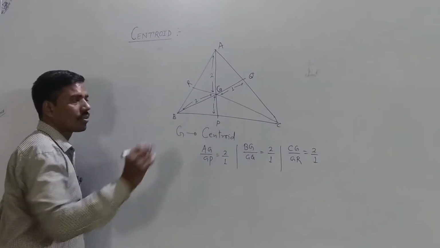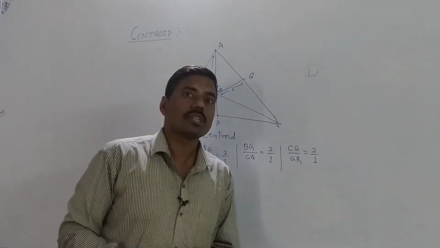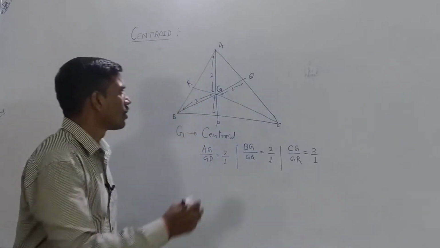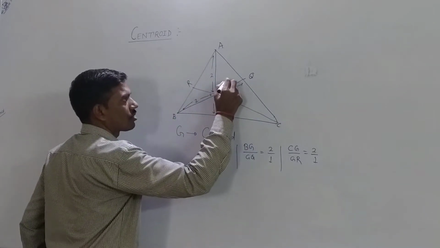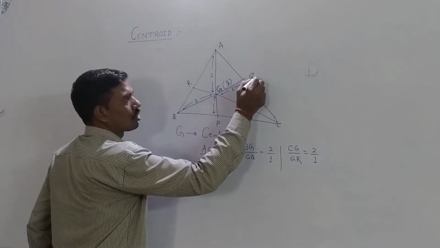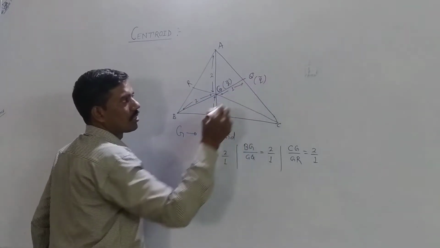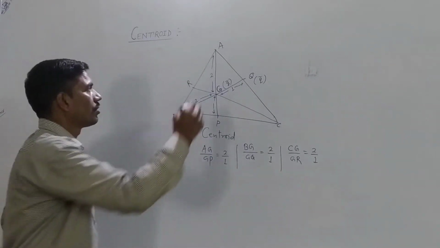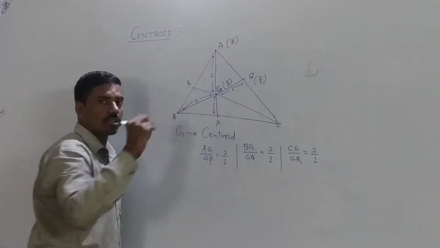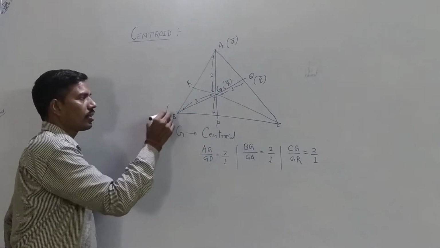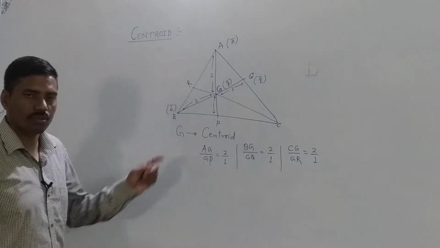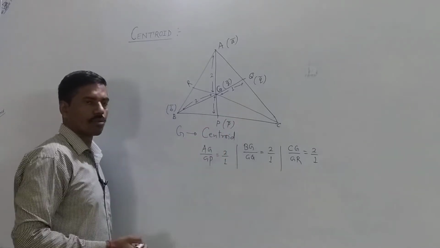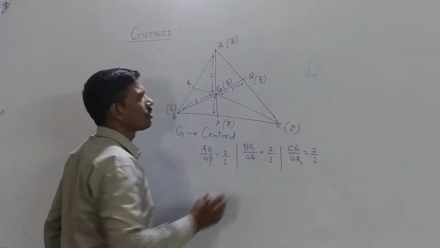Clear? Let us find the position vector of centroid G. If the position vector of point G is small g vector, and small q vector is the position vector of point Q with respect to origin, and small vector a is the position vector of point A, that is vertex A. Vector b is the position vector of point B with respect to origin, and vector p is the position vector of point P, and similarly vector c.